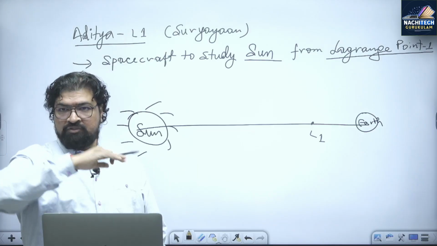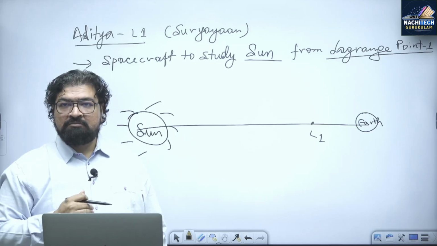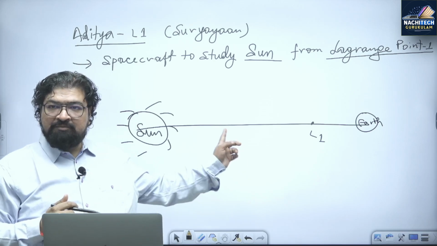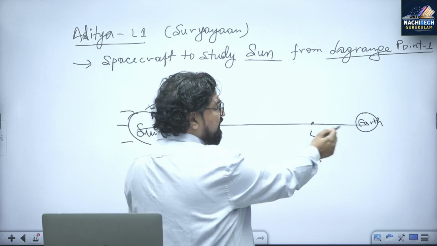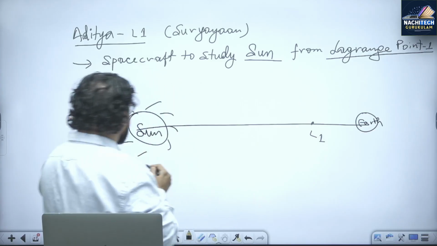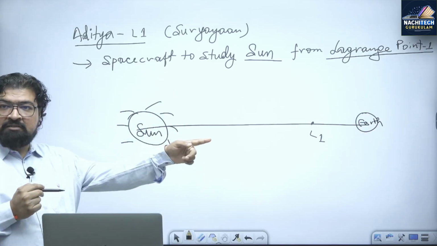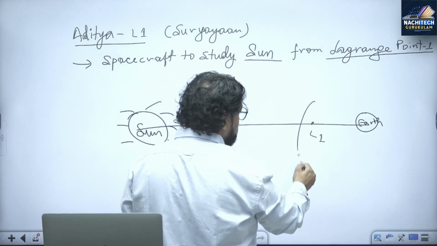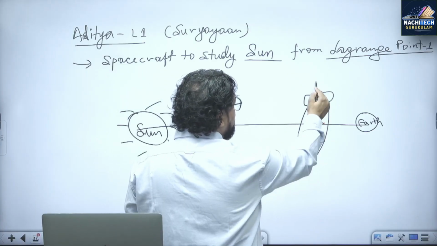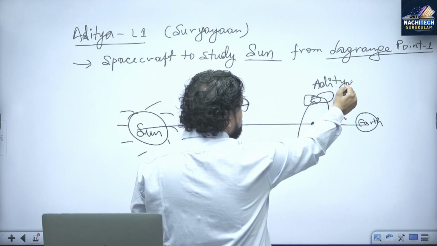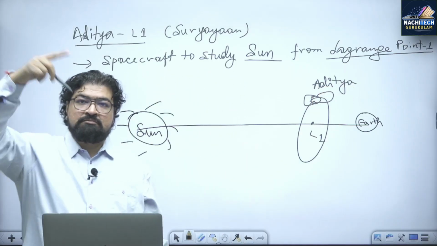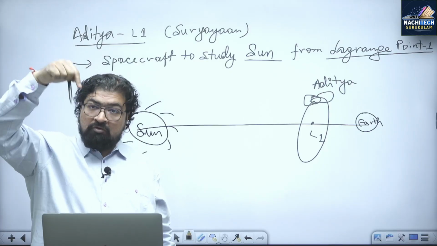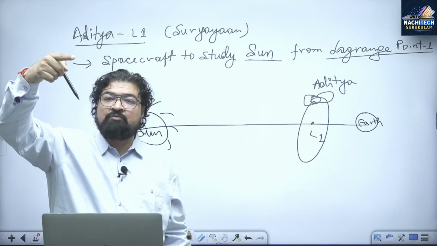L1, L2, L3 are on the straight line joining sun and the earth. And L4, L5 make an equilateral triangle with sun and the earth. L1 is between sun and the earth, this one. L2 is the back side. L3 is here, back of the sun on the straight line. L4 and L5 are above and below. Now here, it is here we have Aditya. It is going around the L1 point, not on the L1 point. This is called Lagrange point 1.